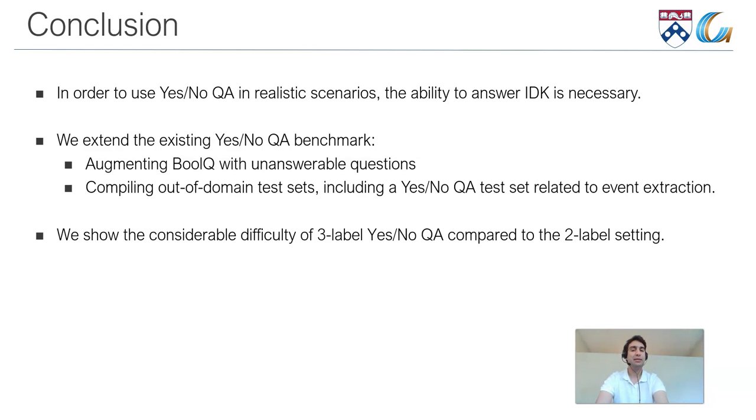So we extend the existing yes-no QA benchmark by augmenting BoolQ with unanswerable questions, and also by compiling out-of-domain test sets, in particular test sets related to event extraction. And we show the considerable difficulty of three-label yes-no QA compared to a two-label setting.